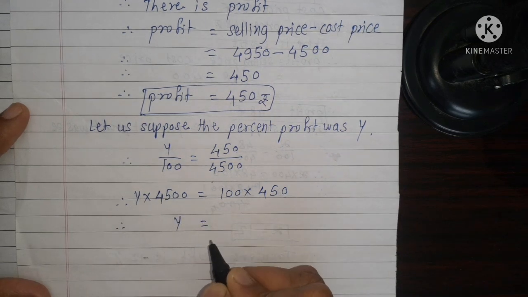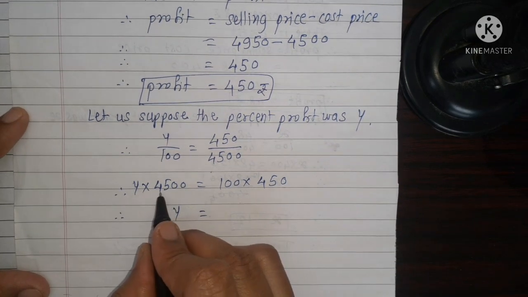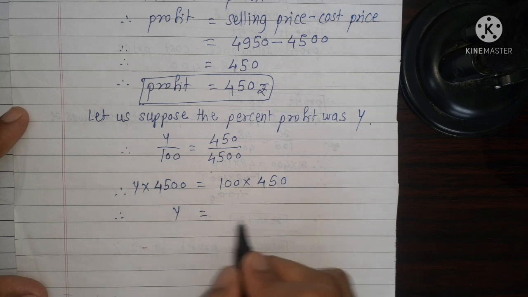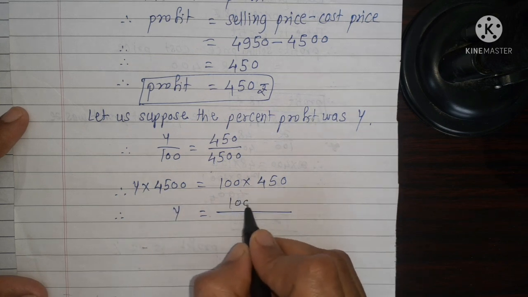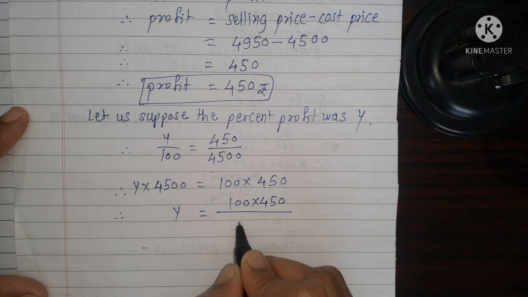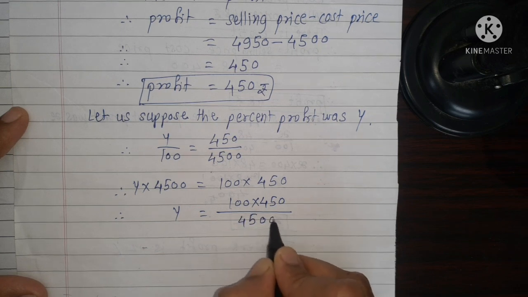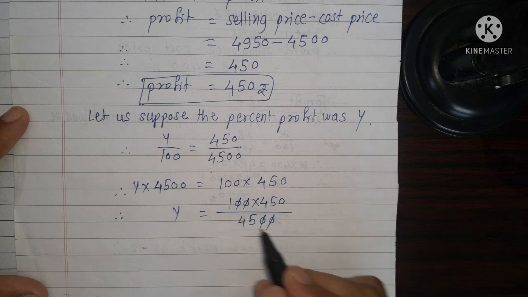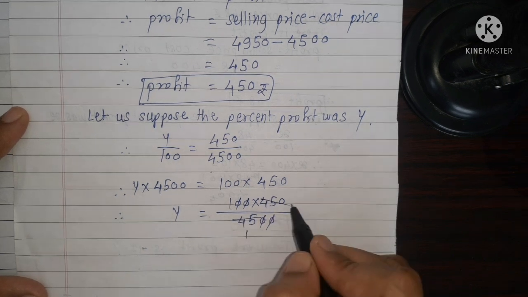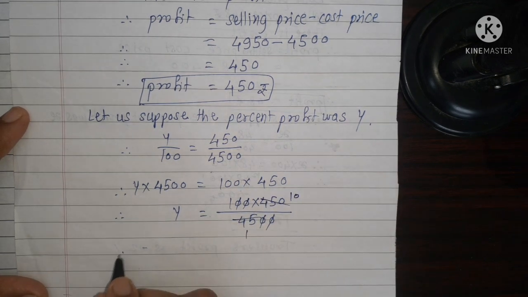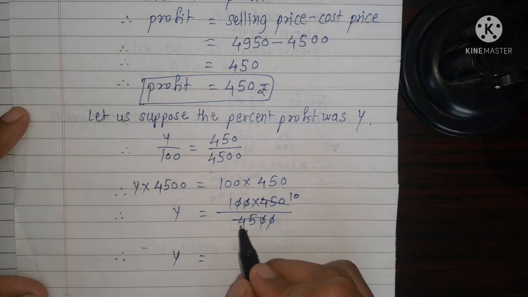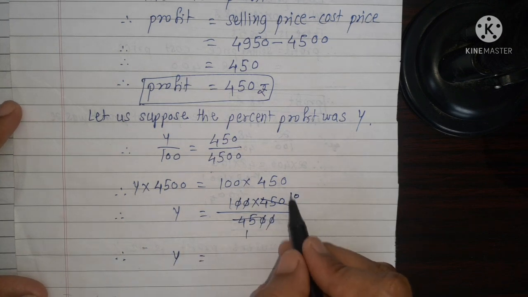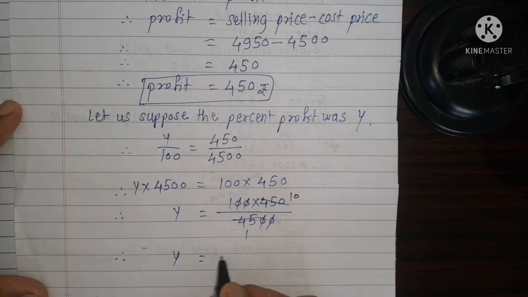We can find the value of Y. Exchange 4500 to the right side and it undergoes division. 4500, we can strike two zeros, that means divided by 100. 40 ones are 40 and 45 tens are 450. 45 ones are 45 and 45 tens are 450.